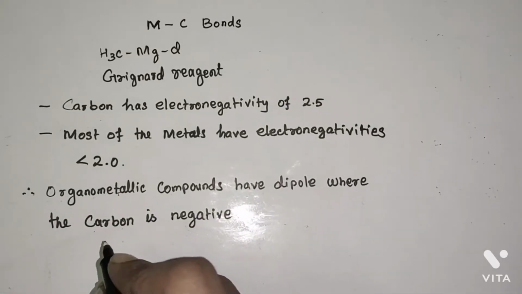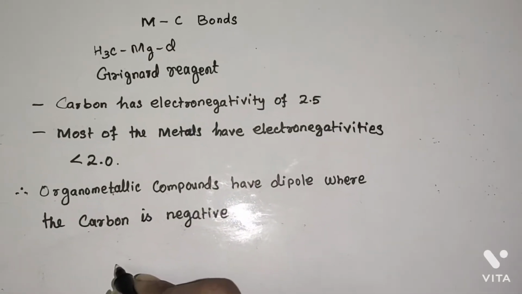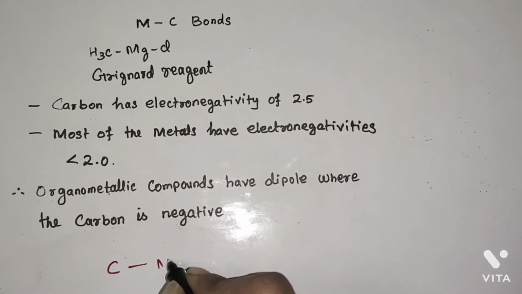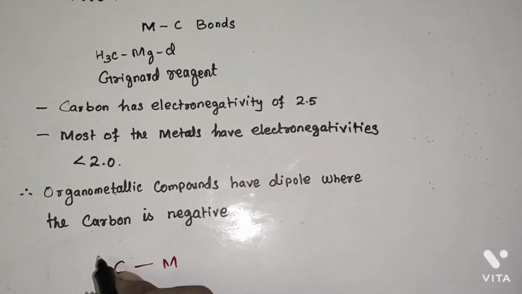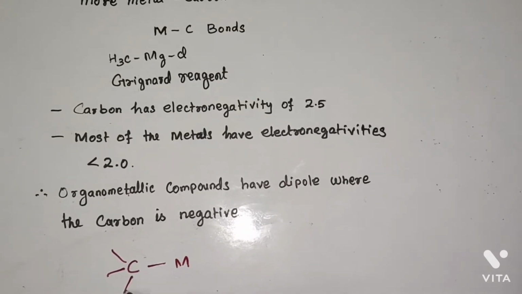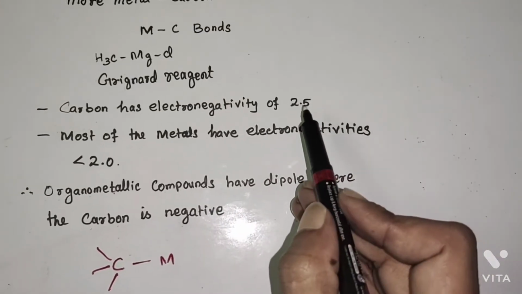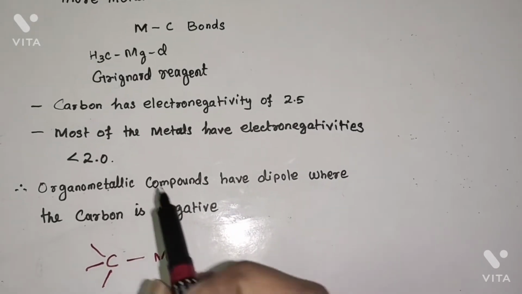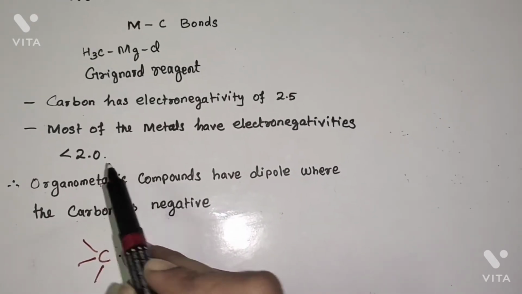Now, listen friends, organometallic compounds contain carbon to metal bonds. The electronegativity of carbon is 2.5. Most of the metals have electronegativities of less than 2.0.